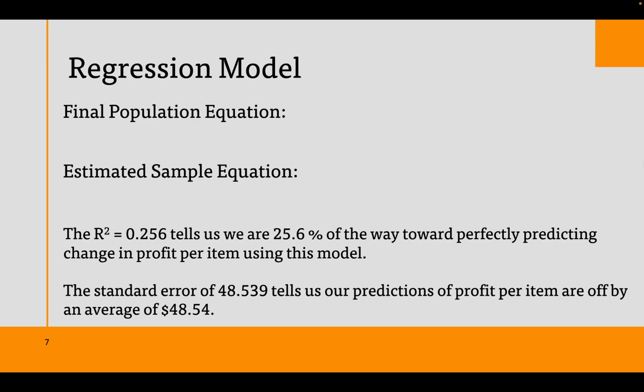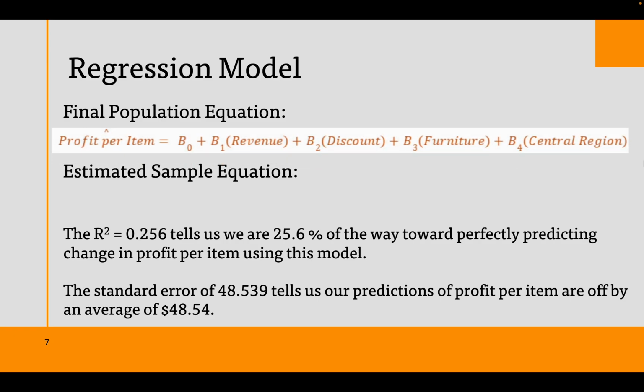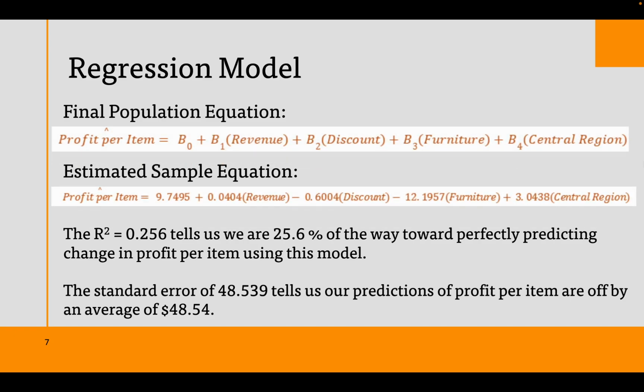In this slide, we will discuss our regression model. With this, we have found our final population and our estimated sample equation. With this information, we will be able to find that our R-squared was 0.256. This tells us that we are 25.6% of the way towards perfectly predicting change in profit per item using this method. We have also found that the standard error is 48.539, telling us that our predictions of profit per item are off by $48.54.